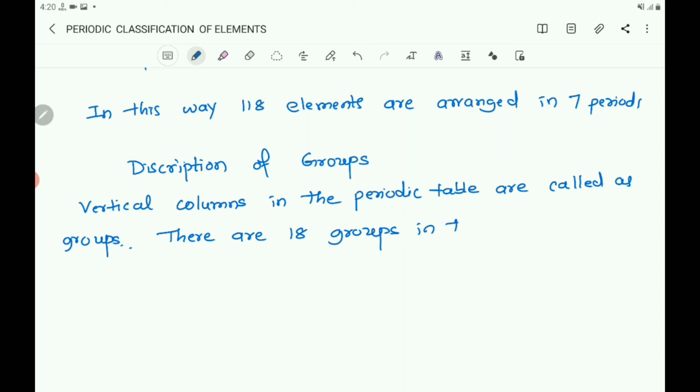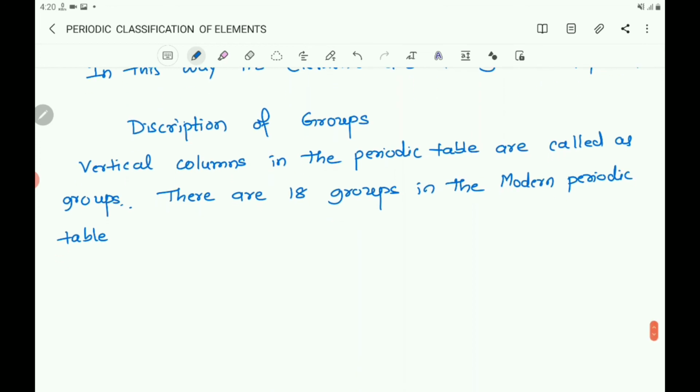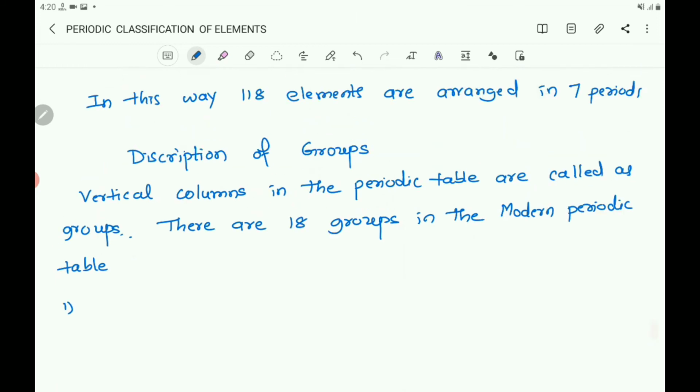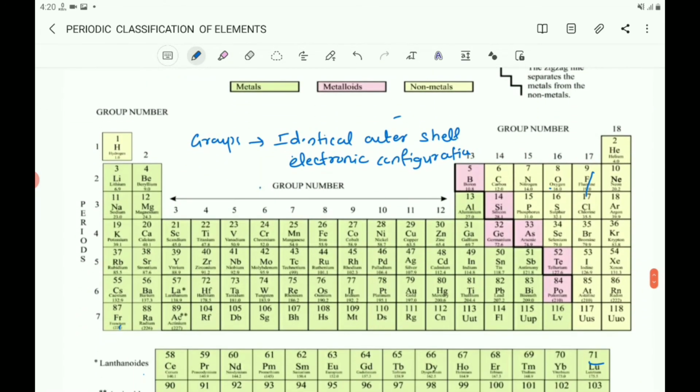There are 18 groups in the modern periodic table. So let us take the first group. First group contains how many elements? That is discussed already. 7 elements are there in the first group.